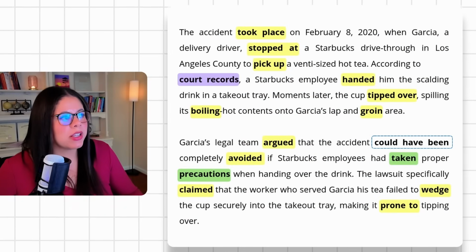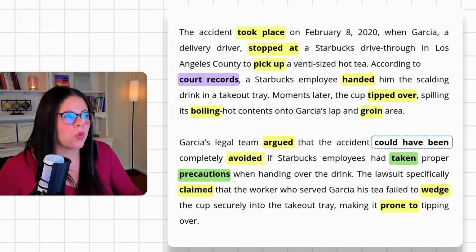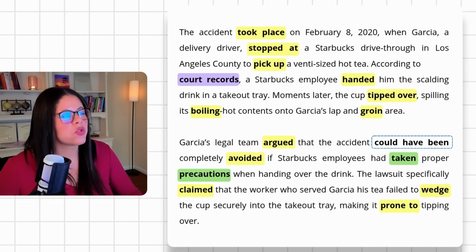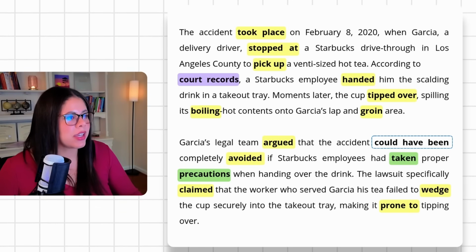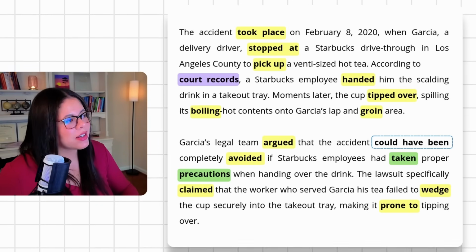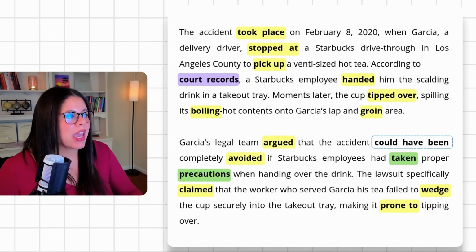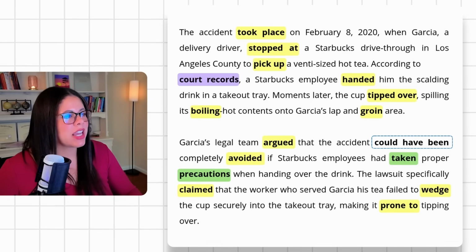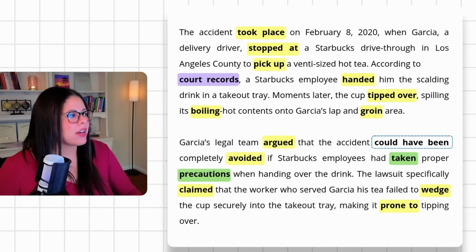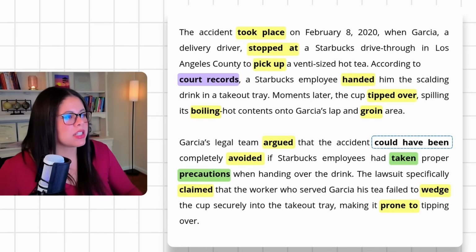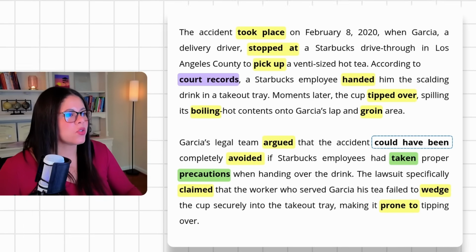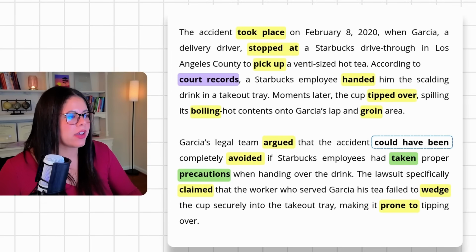The accident took place on February 8, 2020, when Garcia, a delivery driver, stopped at a Starbucks drive-thru in Los Angeles County to pick up a venti-sized hot tea. According to court records, a Starbucks employee handed him the scalding drink in a takeout tray. Moments later, the cup tipped over, spilling its boiling hot contents onto Garcia's lap and groin area.